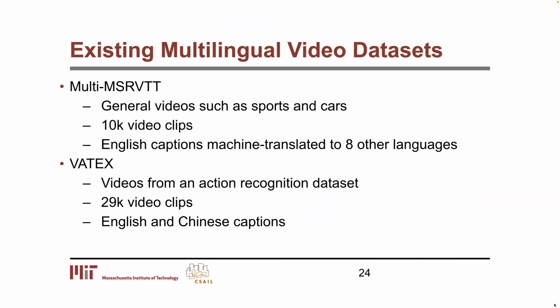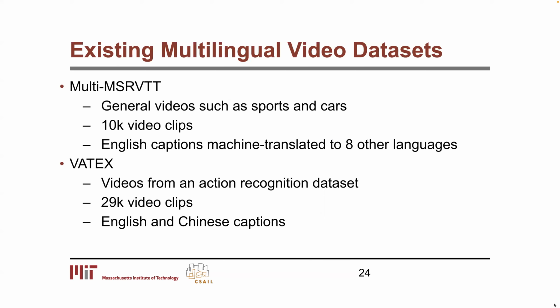For the experiments, we use two existing video datasets, Multi-MSR VTT and VATEX. Multi-MSR VTT has general videos such as sports and cars. There are 10,000 video clips, and the English captions were machine translated to 8 other languages. For VATEX, it has videos from an action recognition dataset, with 29,000 video clips, and their English